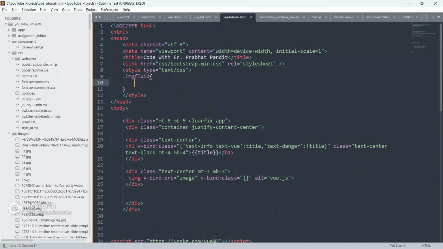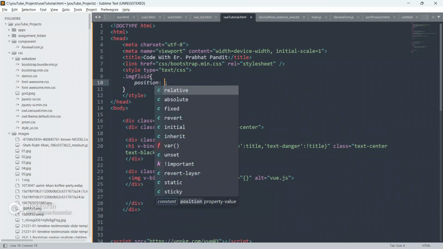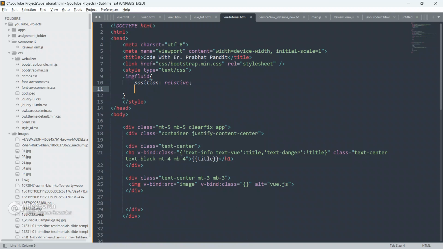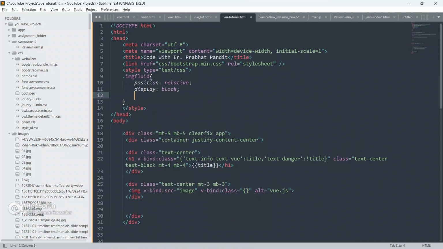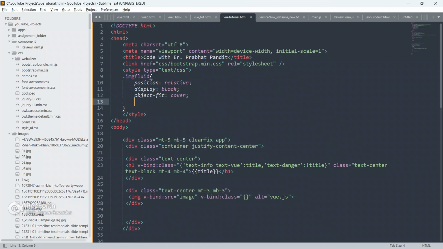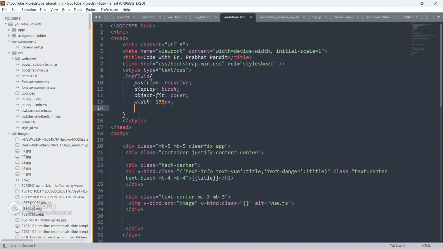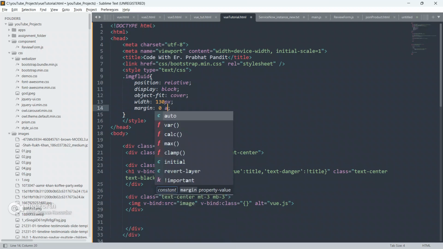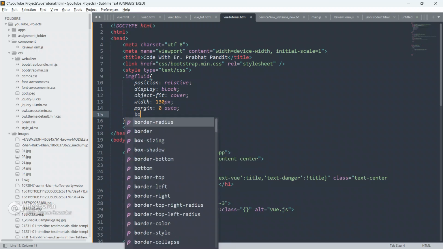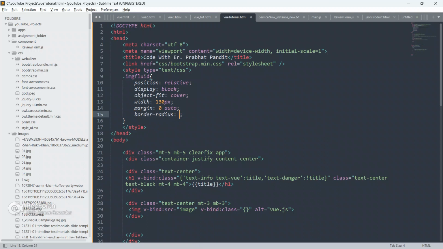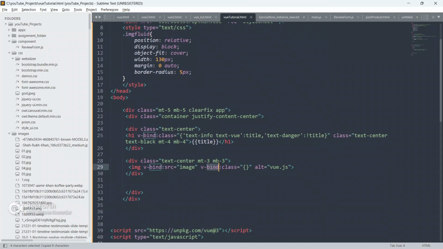I'm going to put img-fluid, give position as relative, display as block, object-fit as cover, width as 130px, and margin 0 auto. And give border radius also, 5px. Now we have defined our class here using CSS.